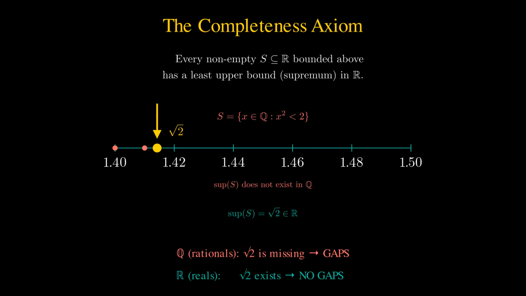To summarize, the rationals have gaps, and we found one at the square root of 2, while the reals include the square root of 2, and the completeness axiom guarantees that. This is the essence of completeness. Of course, there are many equivalent ways to state the completeness axiom, but this is the most common one used in real analysis.